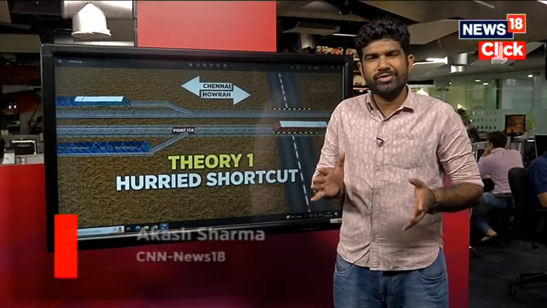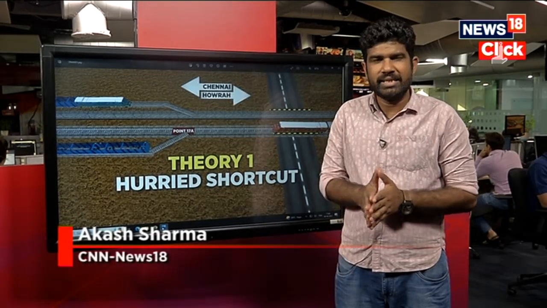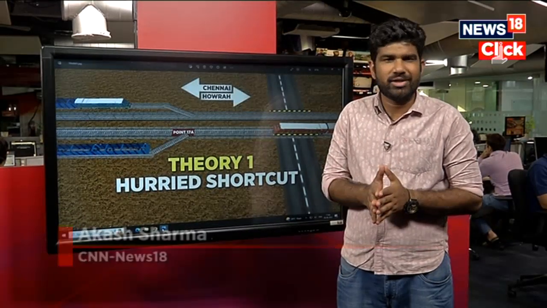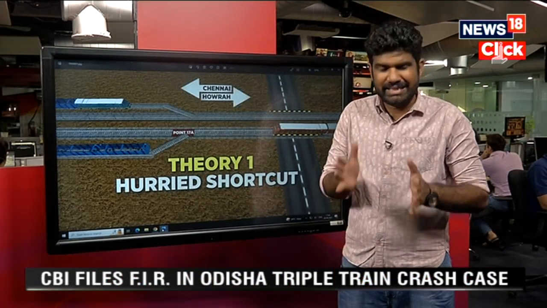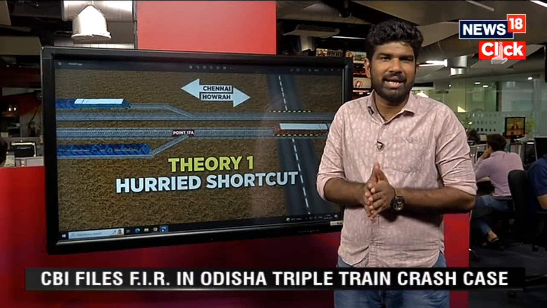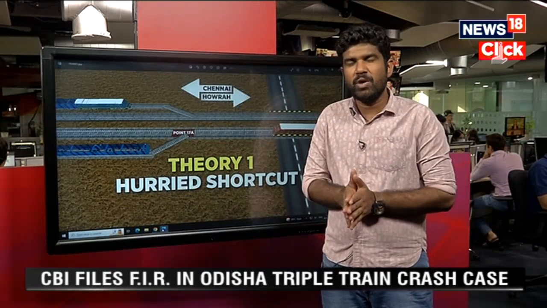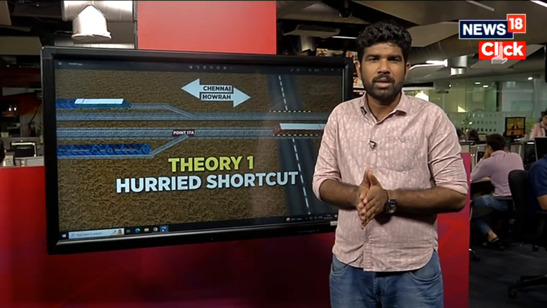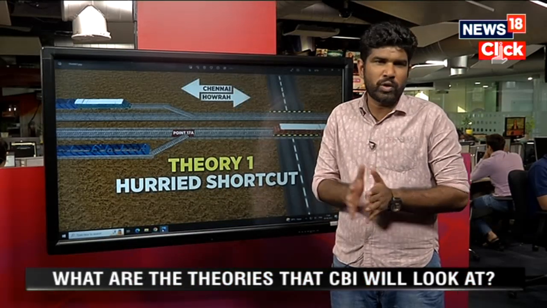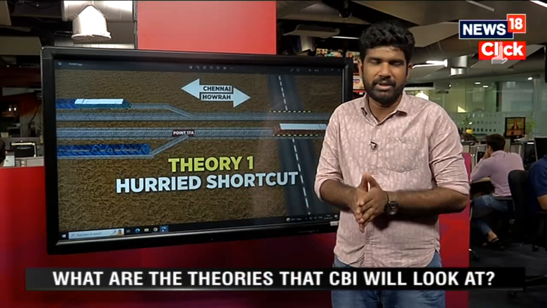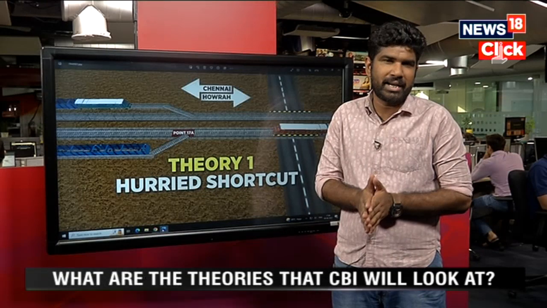It was the most tragic rail accident that happened in the last decade. It claimed more than 280 lives and more than 900 people are injured. But as of now, while we talk about the Balasore train accident, the whole focus is on what actually happened, what led to this particular accident.